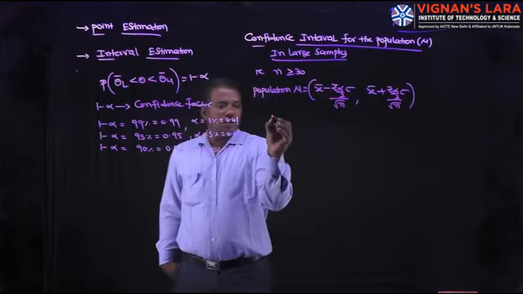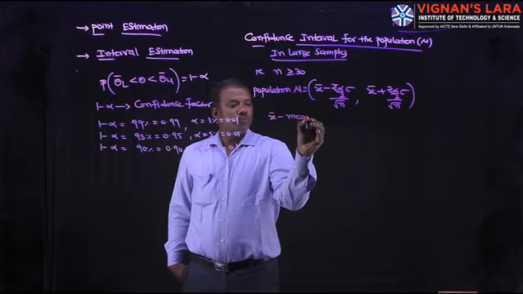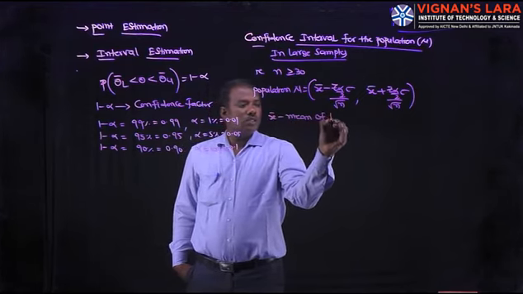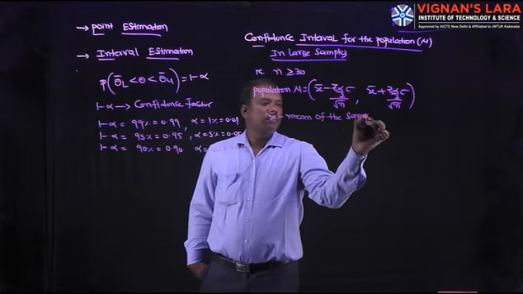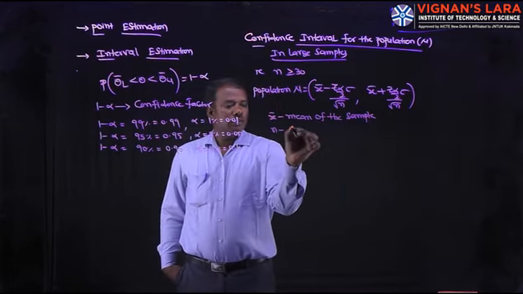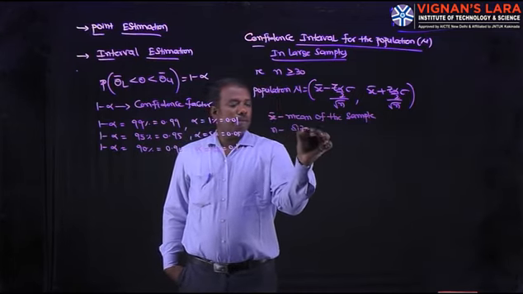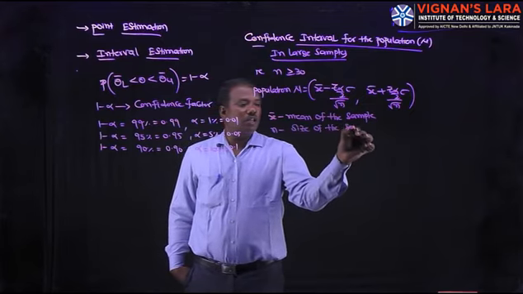What is x bar? X bar is the mean of the sample. What about n? Size of the sample, that is strictly greater than or equal to 30.